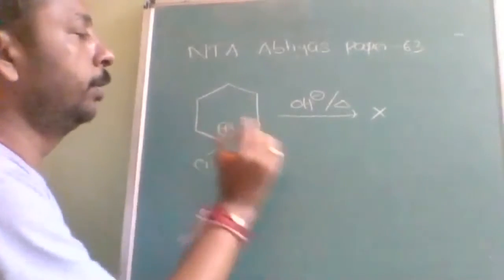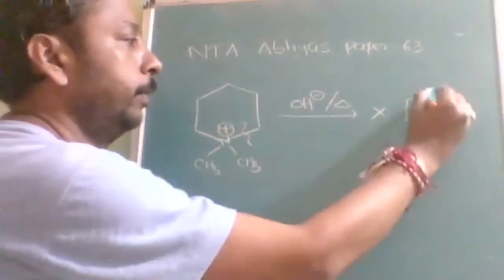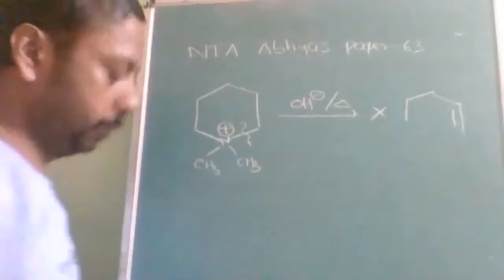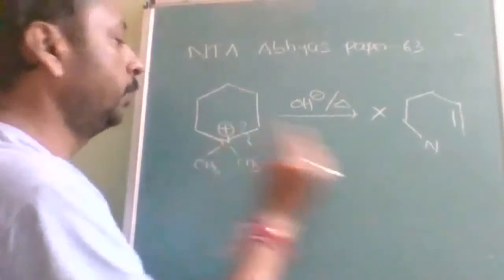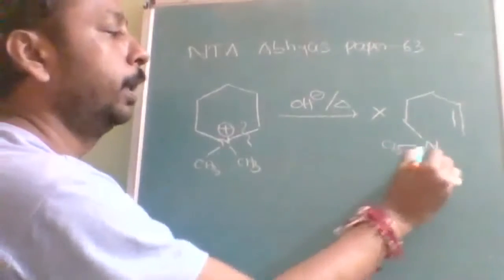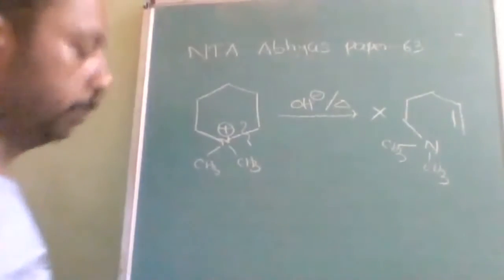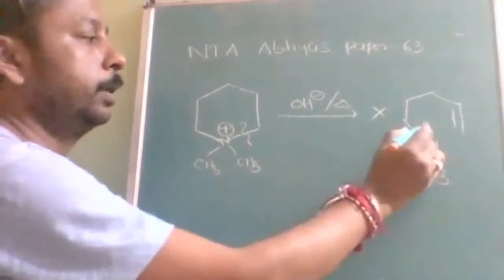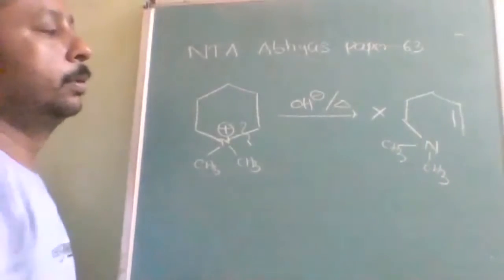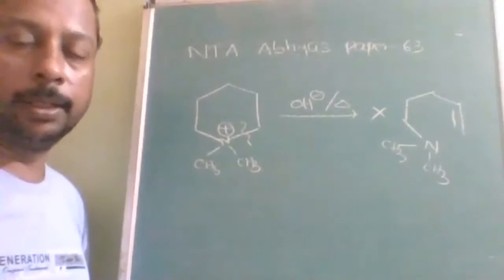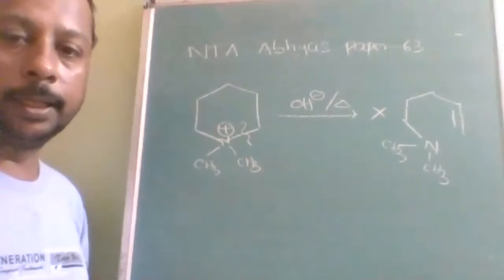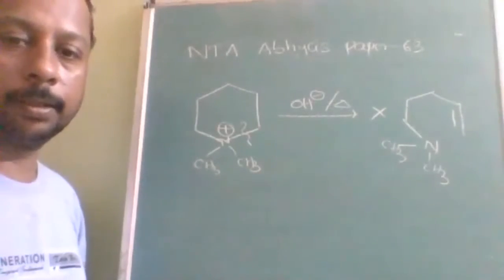A double bond will be introduced at this place, and at this place nitrogen with both methyl groups as they are, but there is no charge. So this is the product when you heat the quaternary ammonium ion in the presence of alkali, elimination.